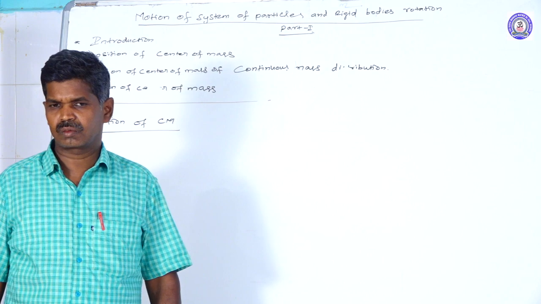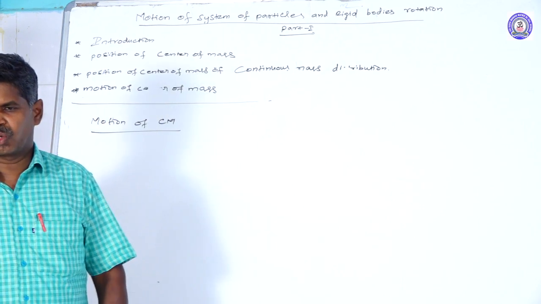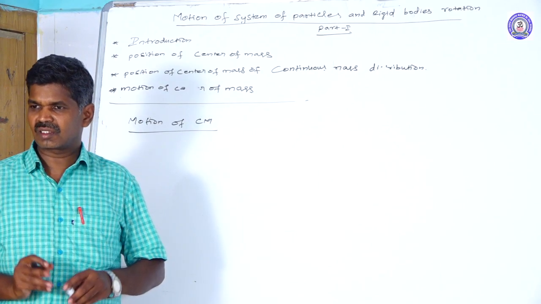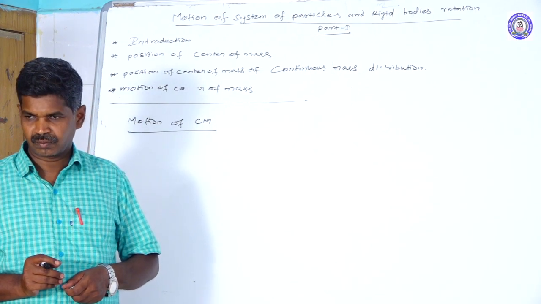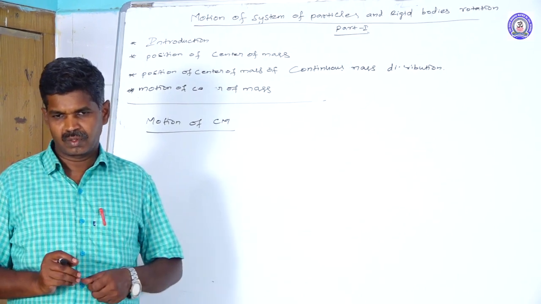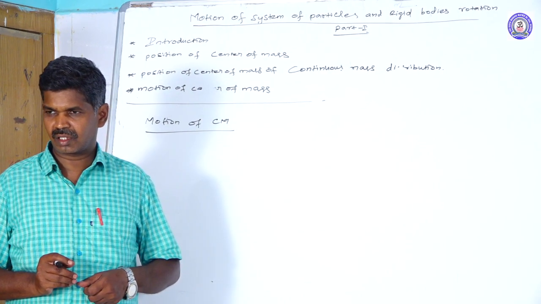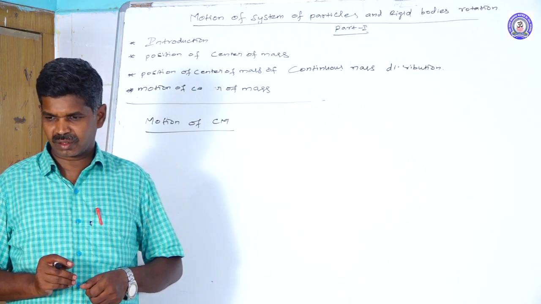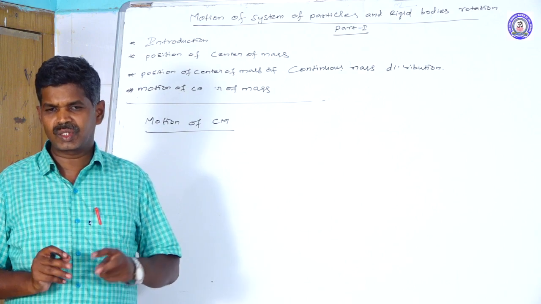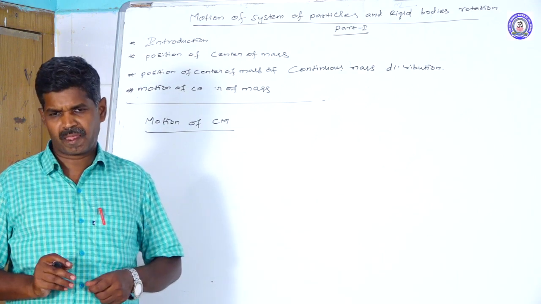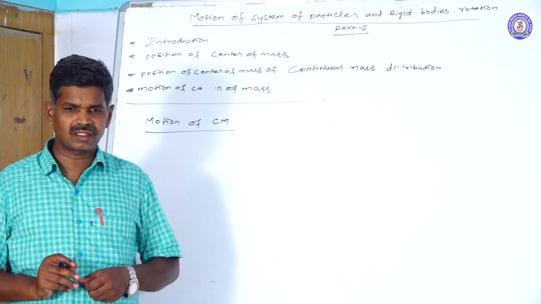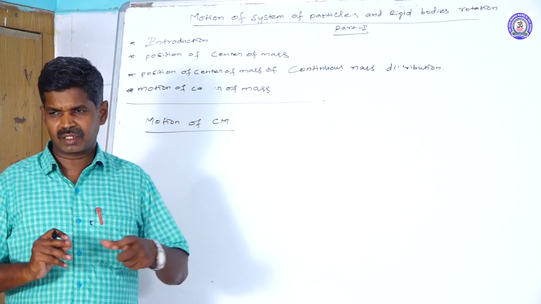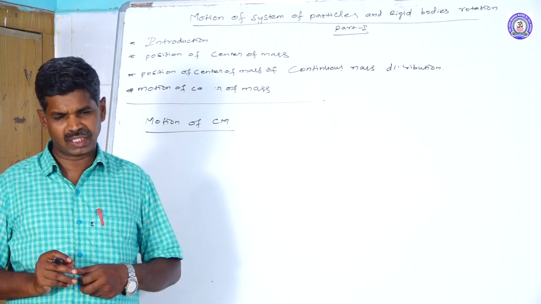Next we are going to study the motion of the center of mass. A system of particles has a center of mass. We have three types of systems of masses: one is a two-particle system, another is a large number of particles system, and the third is a continuous mass distribution. Here we are going to tackle the large number of particles system and their center of mass position vector.